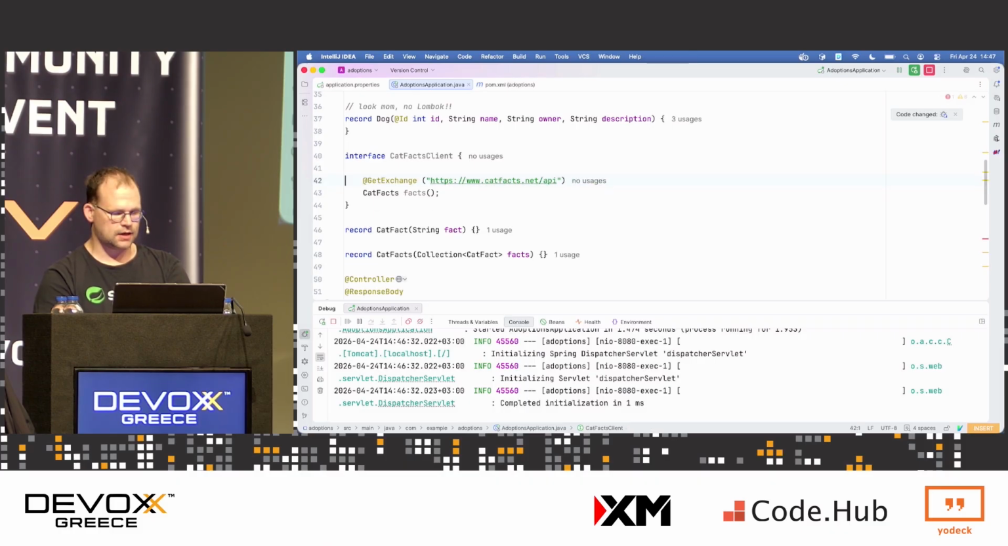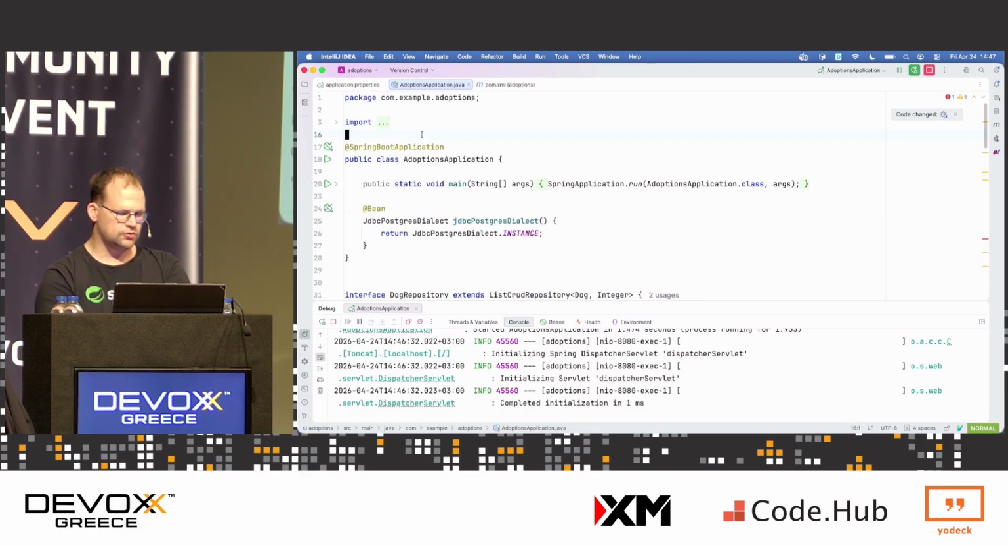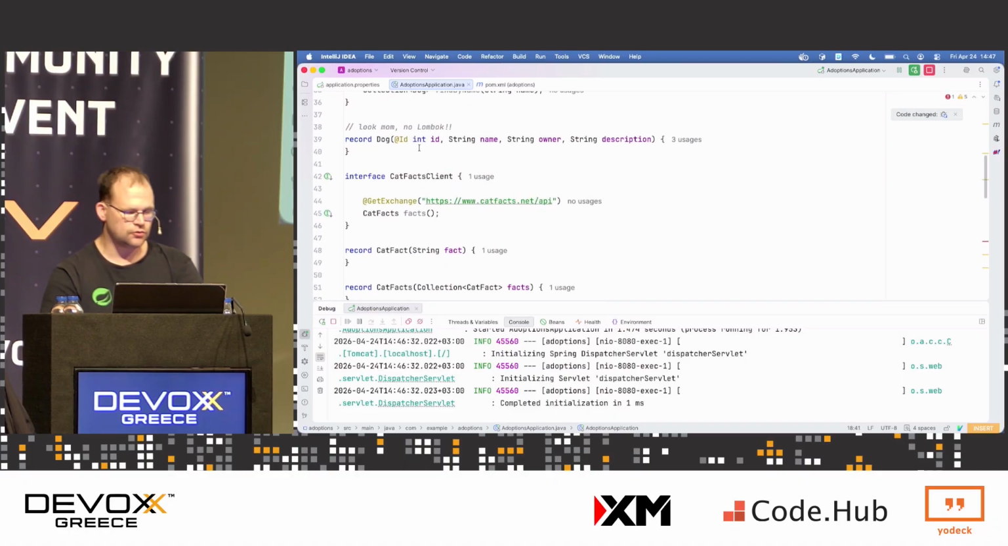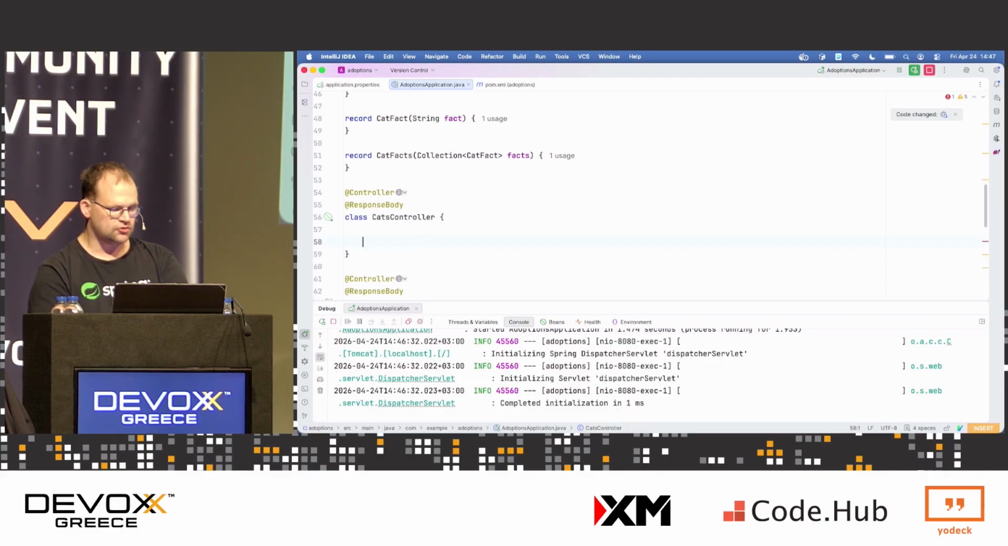www.catfacts.net/api, okay? Now, it's a lot easier in Spring Framework 7 to use this declarative interface. You just import it, right? So I say import that, and then voila, I have now a declarative interface that will actually be usable. So let's inject that here.